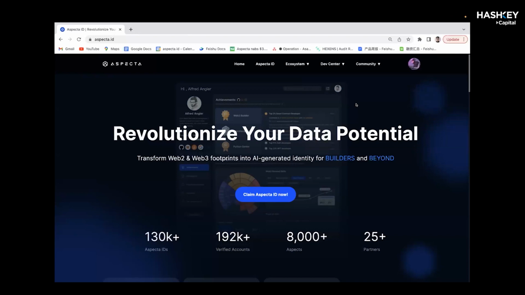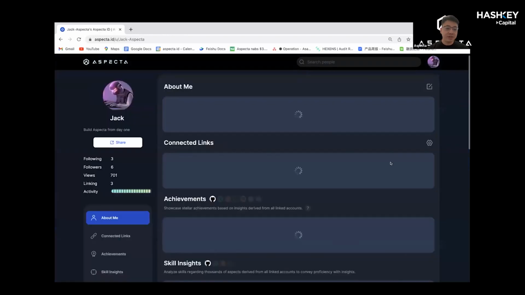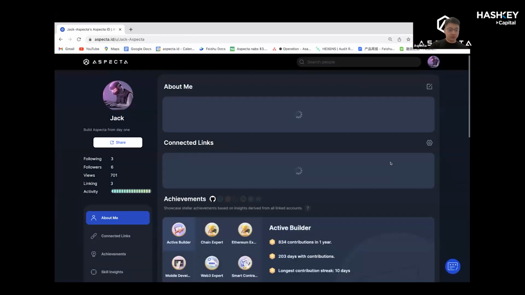Okay, I think that's the last question we received. Does Aspecta ID utilize ZKPs? Oh yeah, of course. As I mentioned, there's one very clear use case. One thing I want to mention is that for everything on Aspecta ID right now, the user has the option to put it on chain if they want.